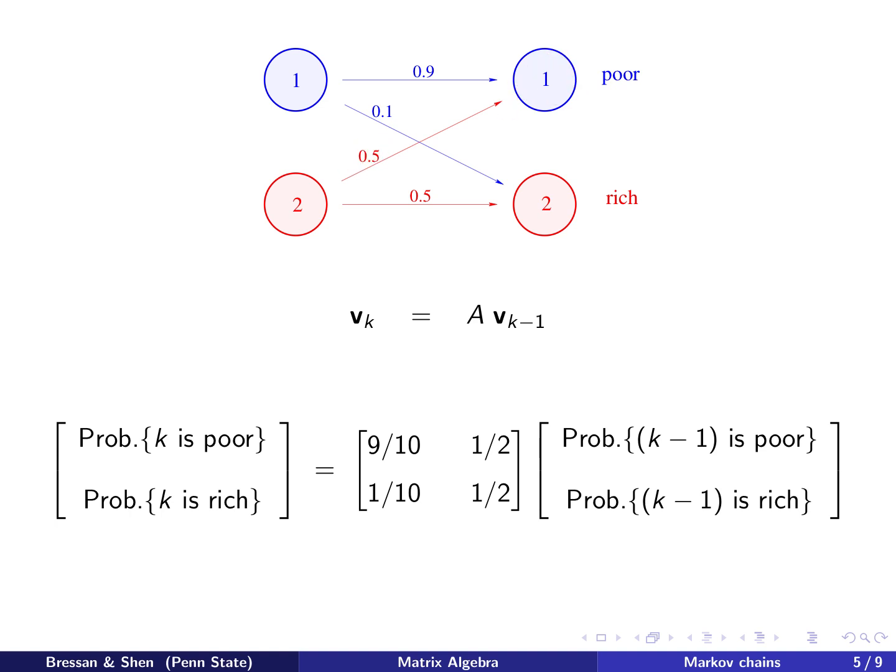The second entry, the probability that k is rich, is here. You can come from poor parents, who make it rich with a small probability, so that is this one times that. The second path is that parents are rich, and with 0.5 probability you become rich, so it's a half times this one.